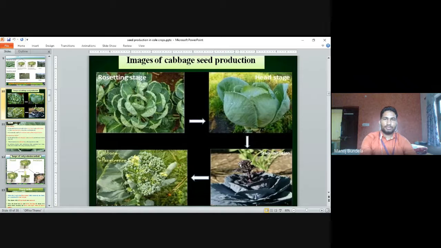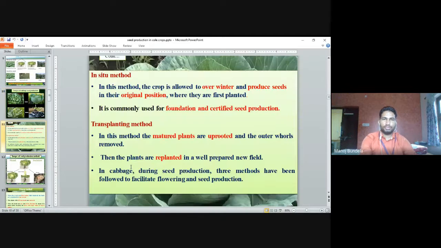Image of cabbage seed production. First, the rosetting stage, where head development starts. In the head stage, head development has started. Then the stalk initiates from that head, and the cabbage inflorescence develops like this. So this is the stage.